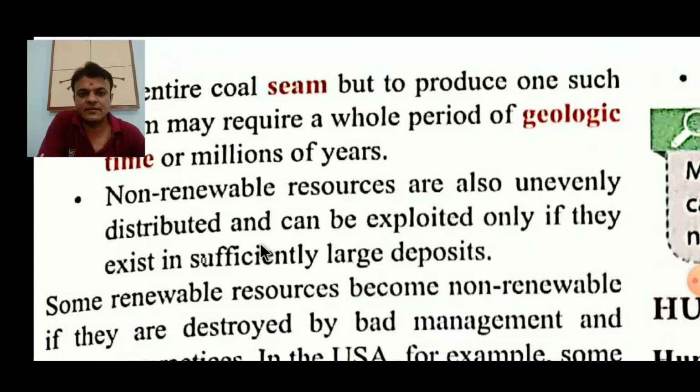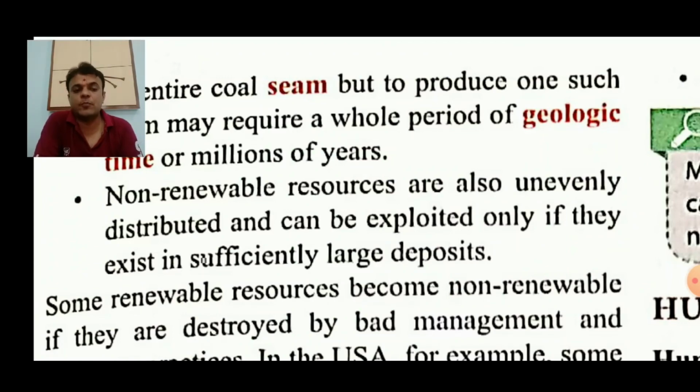Something more is there. Non-renewable resources are also unevenly distributed. However, all resources are unevenly distributed. We cannot say that India is rich in all the resources. No, diamond and gold are available in Africa, whereas rice and wheat are available in ample amount in India, right? Whereas America is rich in other resources. So non-renewable resources are also unevenly distributed. It means they are not evenly distributed in every part of earth, every continent, we can say.